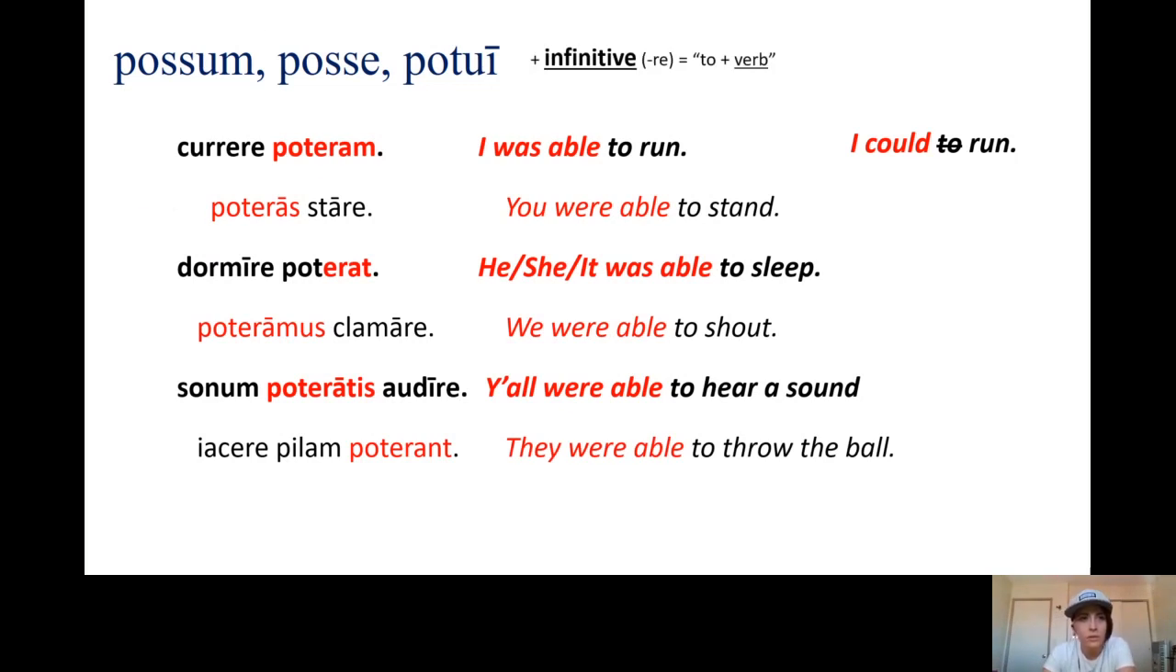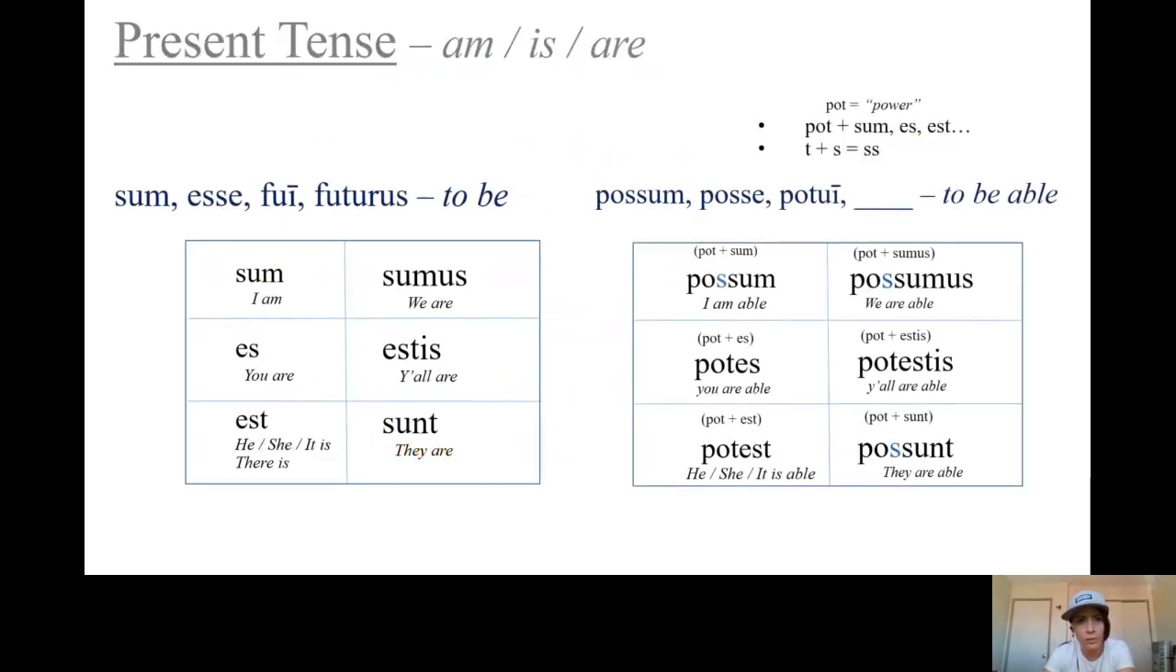No big deal. All right, so as a review, the present tense of sum, esse, fui, futurus, to be, is sum I am, es you are, est he, she, it is, or there is if it comes first in a sentence. Sumus we are, estis y'all are, sunt they are. And then of possum, posse, potui, to be able, it's possum I am able, potes you are able, potest he, she, it is able. Possumus we are able, potestis y'all are able, possunt they are able.